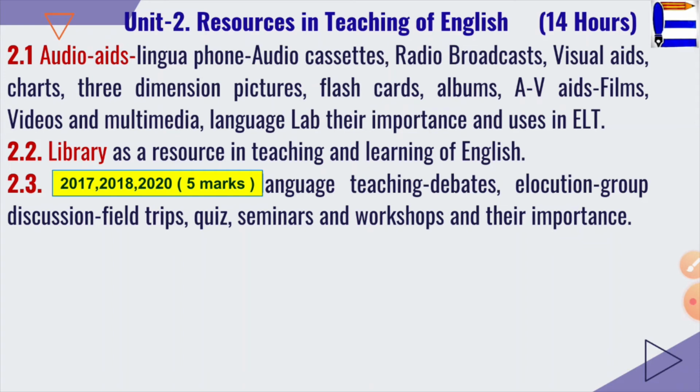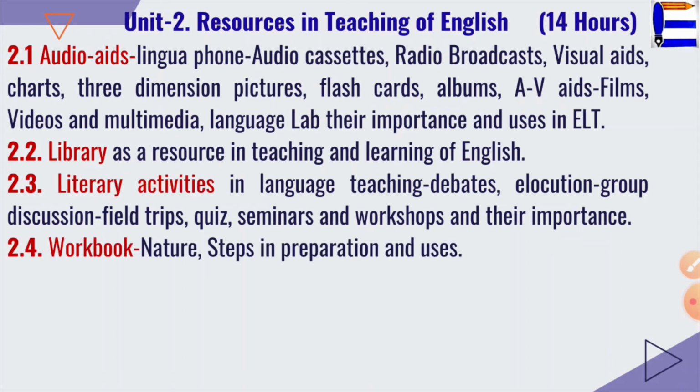If the question comes on a specific activity, that time they ask how do you conduct debate for 8th or 9th standard students and the steps of it, or what are the uses or benefits for the students in language learning, right? There had been some questions on workbook also, which I have covered in the next unit, because this topic of workbook is repeated in the syllabus.